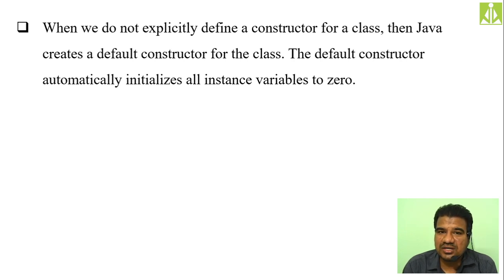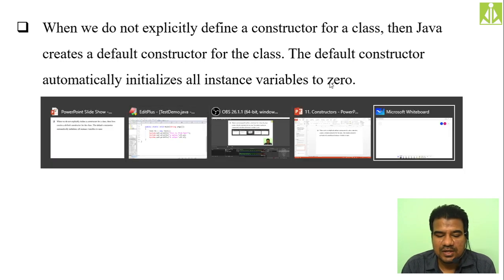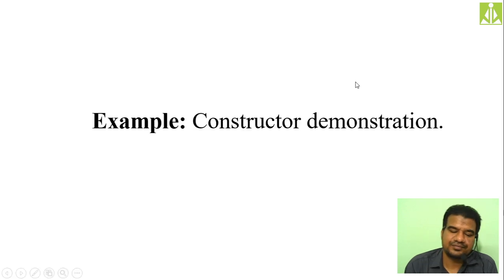And the default constructor syntax or code also I have shown you. It is similar to your class name followed by two parentheses, followed by two curly brackets, without any parameters and without any body of the constructor. Okay, simple thing. And your default constructor initializes all the instance variables to 0. All the instance variables to 0. Remember this one.